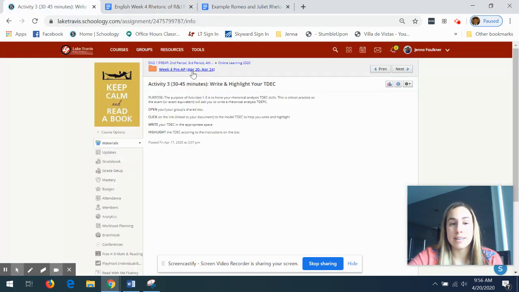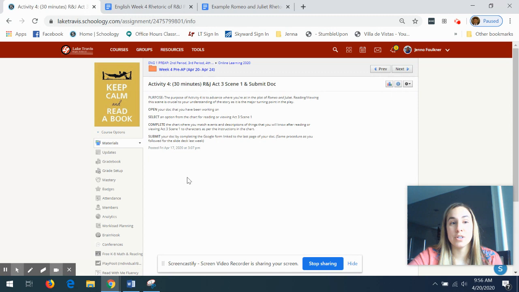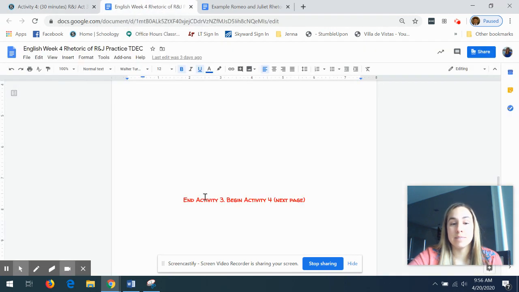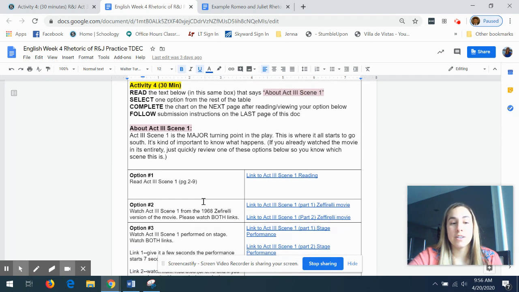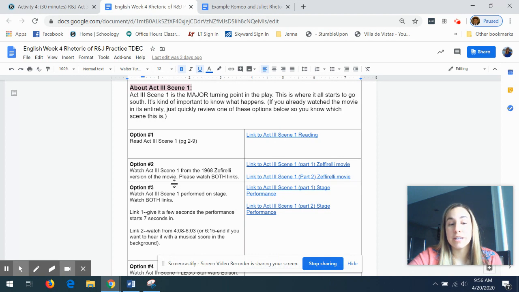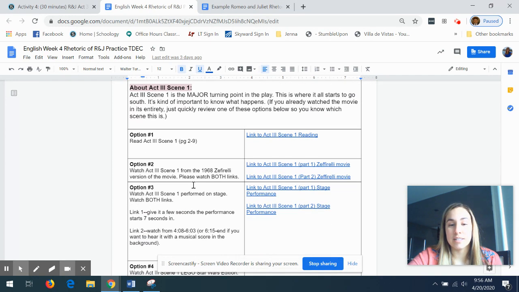Moving on, we'll go to activity 4, which is where we're going to do some new stuff. That was all kind of review. So we'll go into a new portion of the play. So Act 3, Scene 1 is a big deal. A lot happens here. A lot of stuff goes down. So either you can read it, watch some stage performances of it, or this cool project that somebody did for a different English class. But basically, it's all Act 3, Scene 1. However you want to take it in, you can choose to do that.